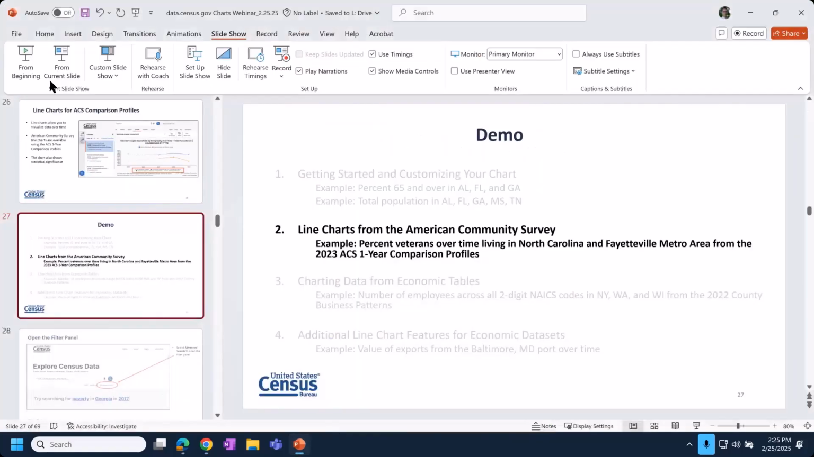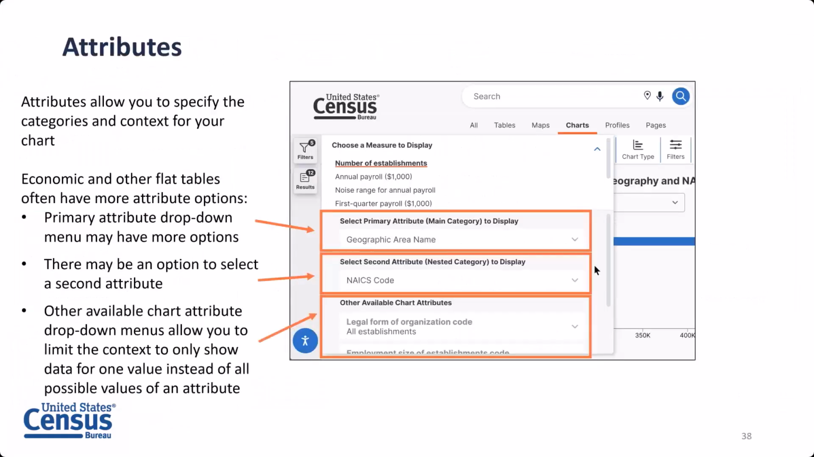All right, moving on, I wanted to show more detailed functionality for charts, moving away from demographic tables from programs such as the American Community Survey and Decennial Census to other types of tables we have on our site. So we're going to be looking specifically at economic tables. What I wanted to point out here is, by and large, a lot of what I've shown you is going to carry over, but these tables tend to have additional options for you.